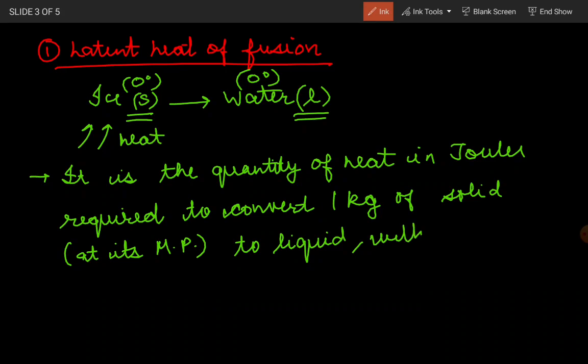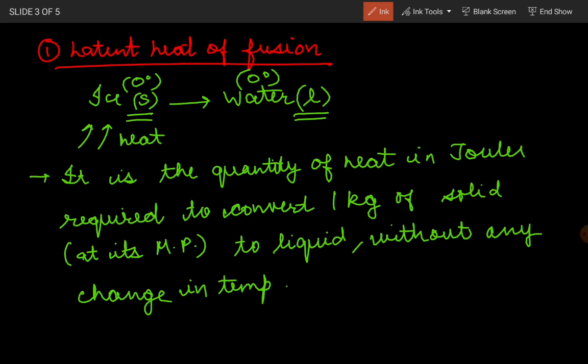without any change in the temperature. Means you are not going to do any change in the temperature, you are just going to change the state of matter, that is your latent heat. Now this is a very simple definition, and we have also understood the meaning of latent heat of fusion. Now let us talk about the latent heat of vaporization.